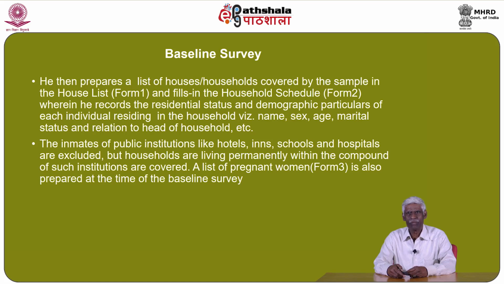A list of pregnant women, that is Form 3, is also prepared at the time of the baseline survey.